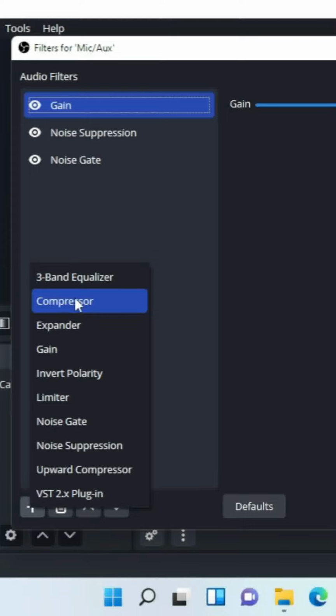For my mic, it solved my problem, but for you, in your case, maybe it's going to use